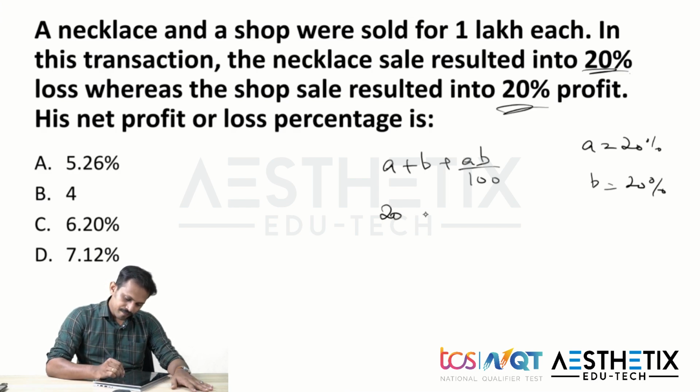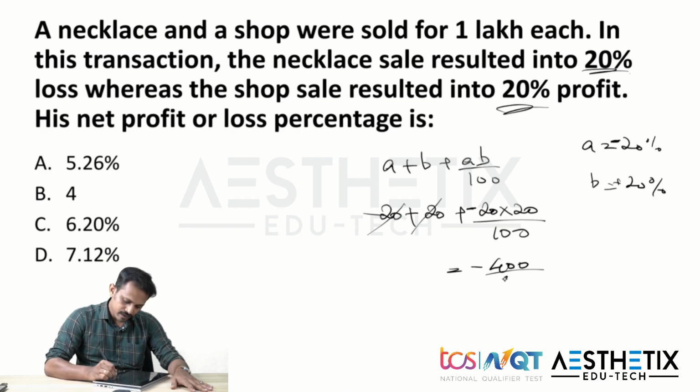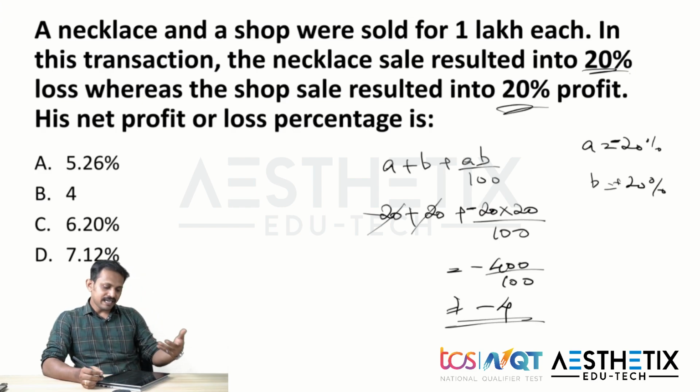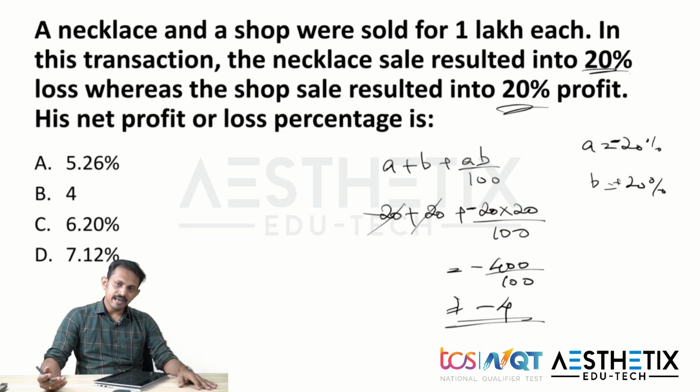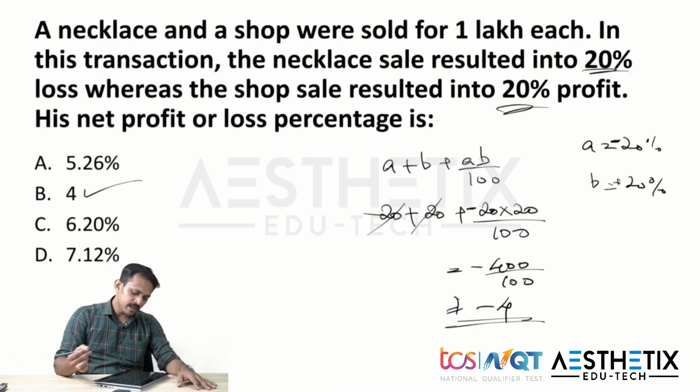So substituting the same here: a is a loss, so minus 20, plus 20 for the gain, plus minus 20 into plus 20 divided by 100. Here the positive and negative values cancel out, and we get minus 400 by 100, and the answer will be minus 4. Since it is negative, we can simply say it would have ended in a loss. So the answer is option B, which is a minus 4% loss.